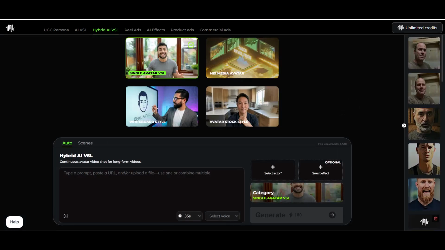That's truly amazing, consistent character, consistent voice, and he's accurately showing us how to hang a cabinet correctly.